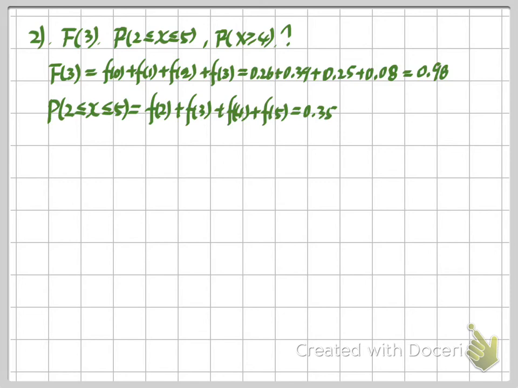And then for the last one, X is greater or equal to 4. The possible values we can have are guessing 4 questions correct, or guessing 5 questions correct, or guessing all of the questions correct. This is one way we can compute it, and then we will get our answer. So the answer will look like this.